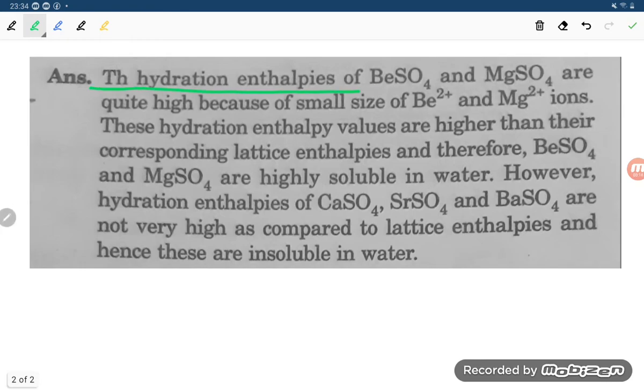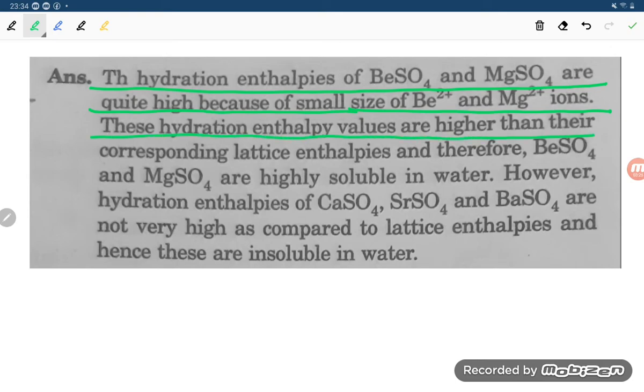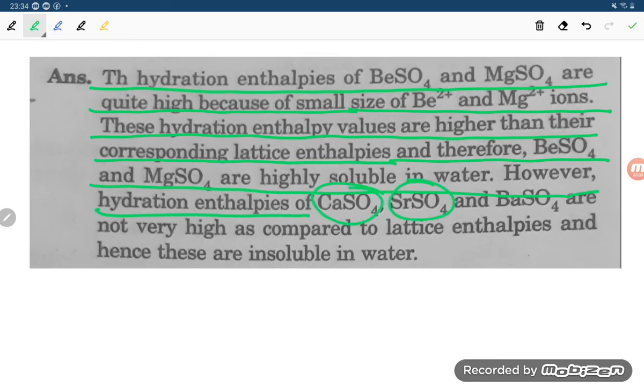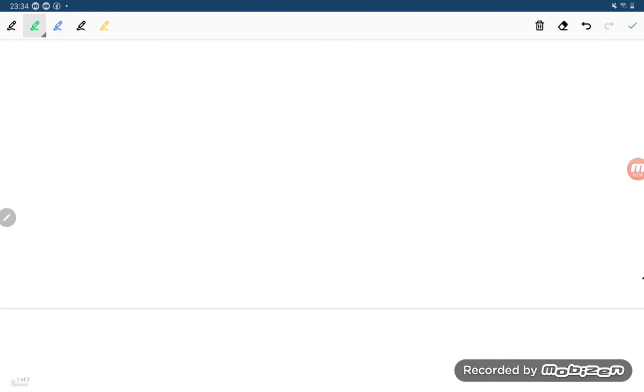The hydration enthalpies of BeSO4 and MgSO4 are quite high because of the small size of Be2+ and Mg2+ ions. These hydration enthalpy values are higher than their corresponding lattice enthalpies, and therefore BeSO4 and MgSO4 are highly soluble in water. However, for calcium sulfate, strontium sulfate and barium sulfate, hydration enthalpy is not very high as compared to lattice enthalpy, and hence these are insoluble in water. So this is our required answer, student.